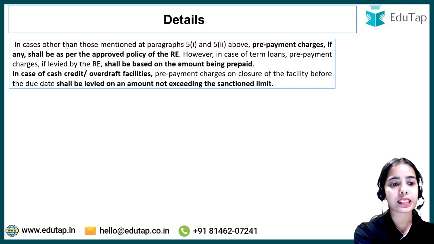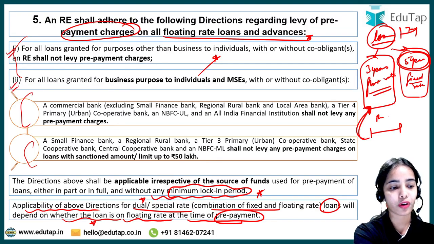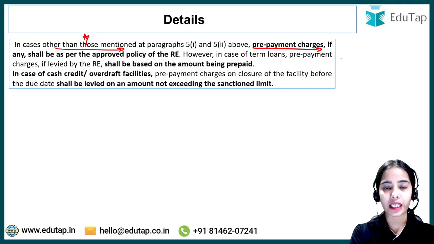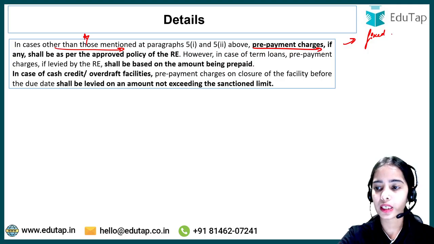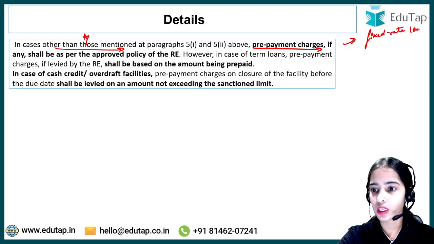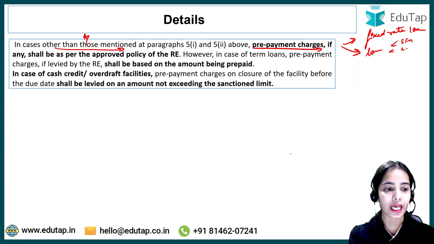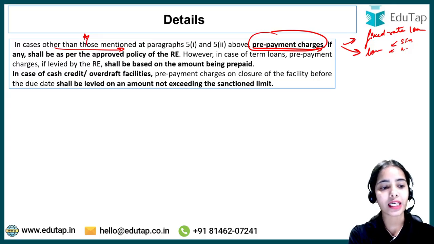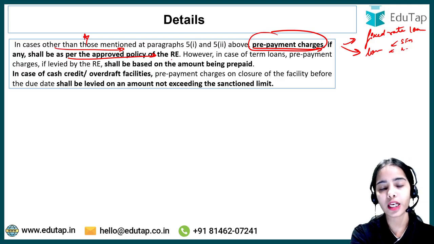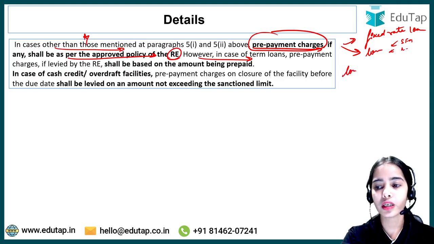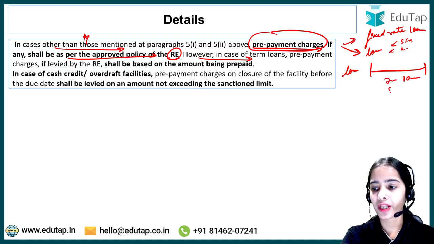Okay, next is in cases other than those mentioned in paragraph 5.1 or 5.2. In cases other than those mentioned in these paragraphs, that is prepayment charges in the case of fixed rate loans, or for loans taken from small finance banks and regional rural banks that are above the limit of 50 lakh, the prepayment charges can be levied, and if any prepayment charges are levied, they shall be as per the board approved policy of the regulated entity. However, in case of term loans, that means loans that have a time period, let's say 7 years, 10 years, 5 years, 2 years.